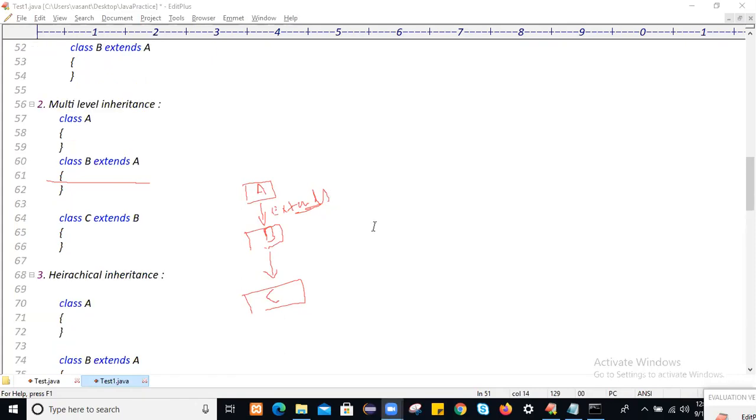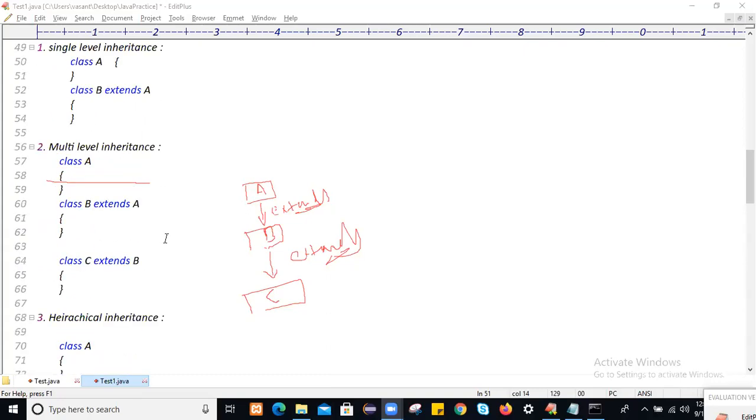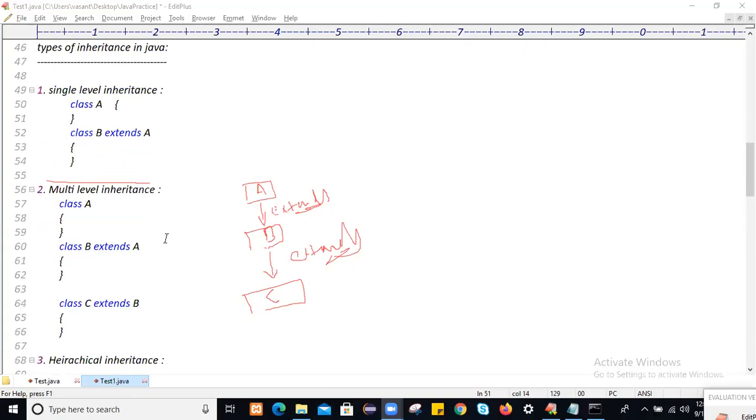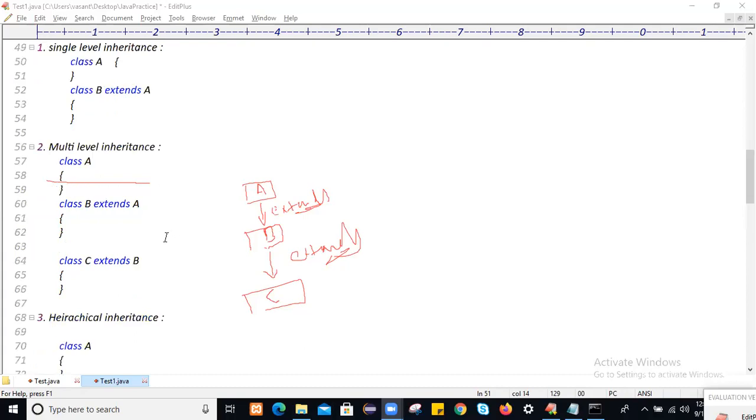Here we'll use the extends keyword. This is the example for multi-level inheritance.